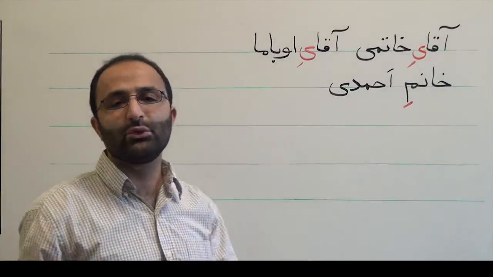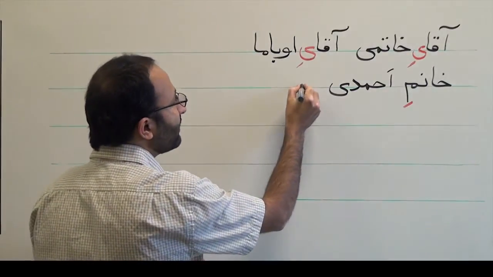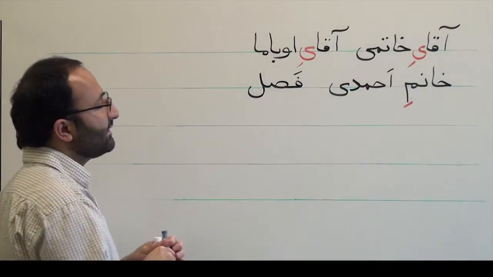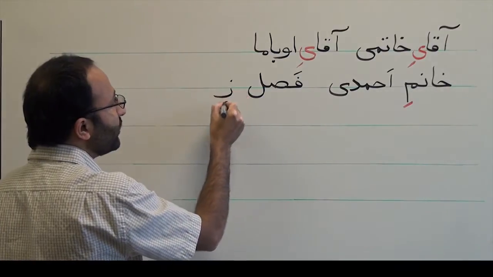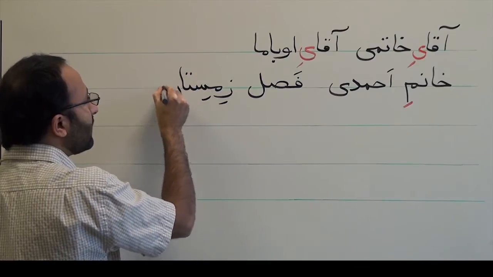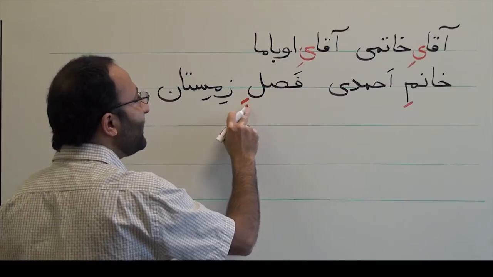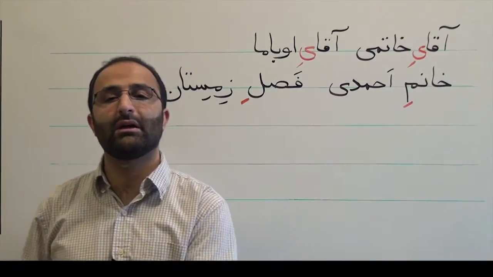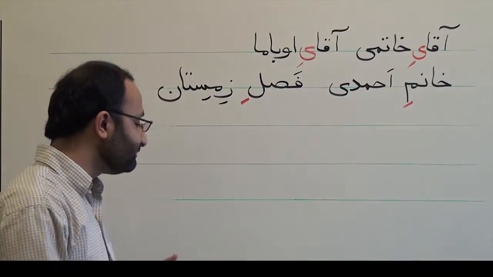Another one, for example, you want to say winter season. So you have the word fasl, which means season. Then the name of that season, which is zemistan, winter. Then you have the ezafe construction, fasl zemistan. فصل تابستان, summer season. فصل بهار, spring season.